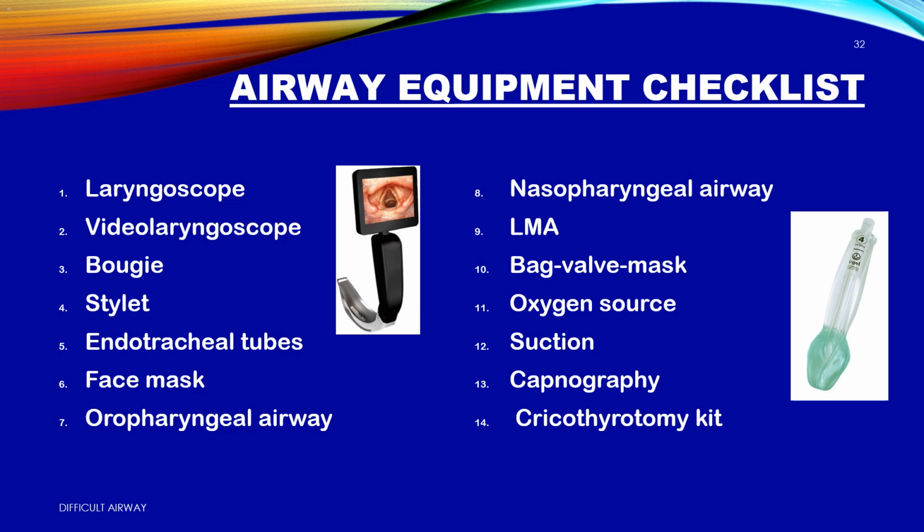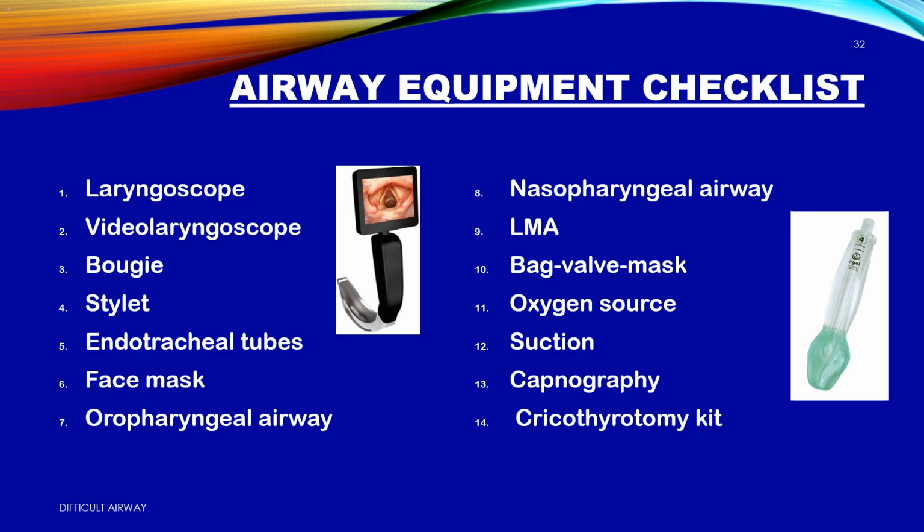3. Bougie. Gum elastic. Lifesaver. When you see nothing but epiglottis. 4. Stylet. Shape the tube, beat the angle. 5. Endotracheal tubes. 6.0 to 8.0. Cuffed, checked. For ventilation. 6. Face mask. Seal saves lives.